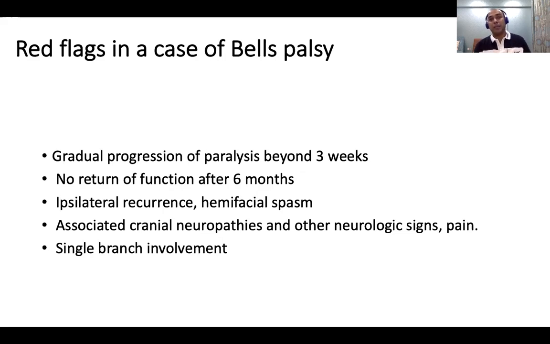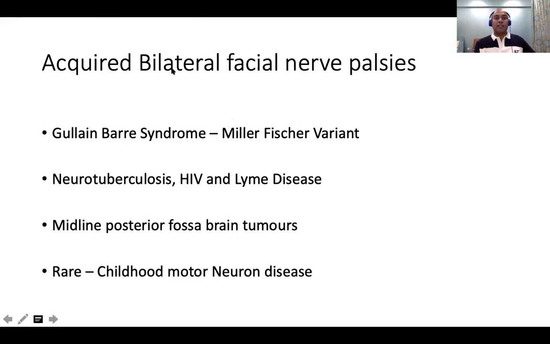Sometimes Bell's palsy can be because of a tumor starting in the facial nerve sheath. Sometimes you can have neurofibroma in the facial nerve causing significant Bell's palsy. So if you have a Bell's palsy which does not return to function by 6 months, or there is increasing weakness beyond 3 weeks, if it recurs, or if you see hemifacial spasm, or if you have other neuropathies, these are red flags and it needs imaging with a temporal CT scan or MRI, whatever is required to evaluate the internal auditory canal.